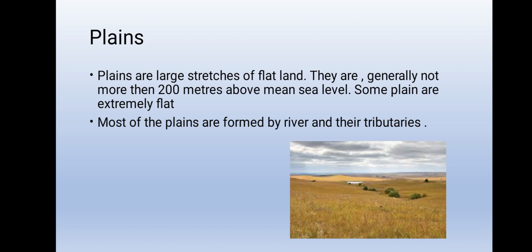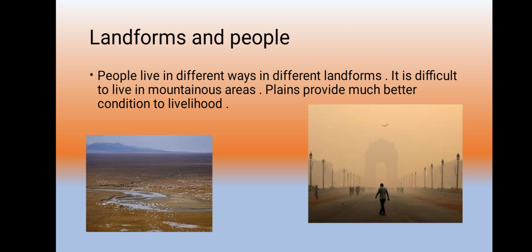Most of the plains are formed by rivers and their tributaries. The rivers flow down the slopes of the mountains and erode them. They carry forward the eroded materials and then deposit their load, consisting of stones, sand and silt, along their courses in their valleys. It is from these deposits that the plains are formed. Generally, plains are very fertile. Construction of transport networks is very easy.